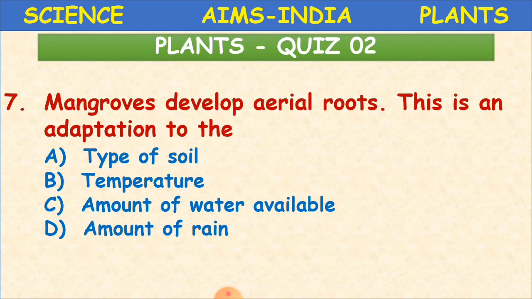So why do mangroves develop aerial roots? To take the air. No. This is the adaptation to the type of soil. Type of soil. Clear? Okay.